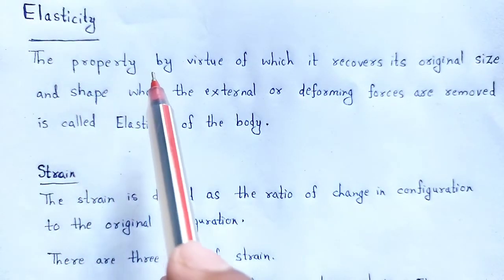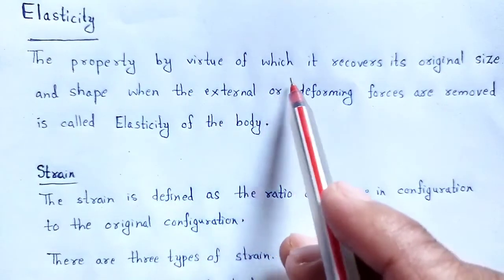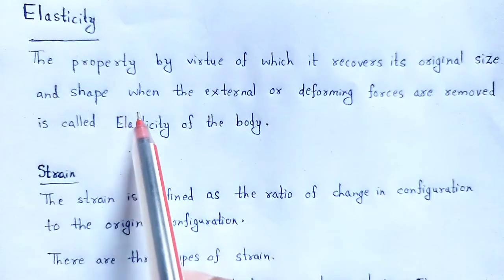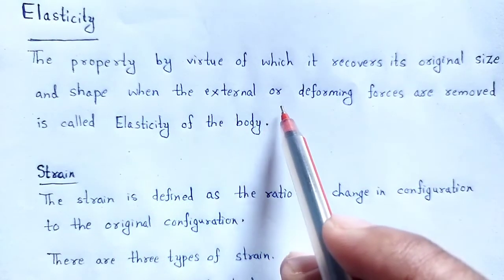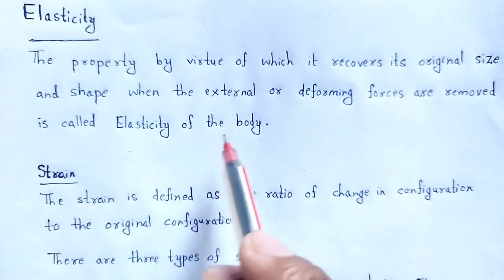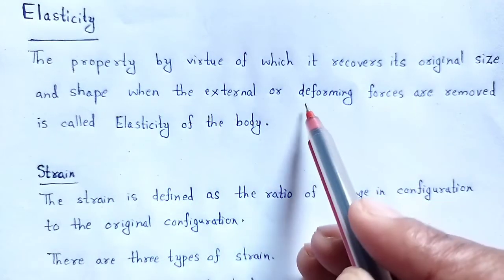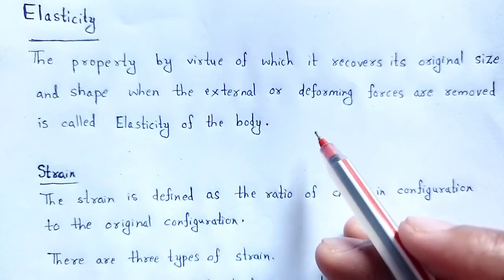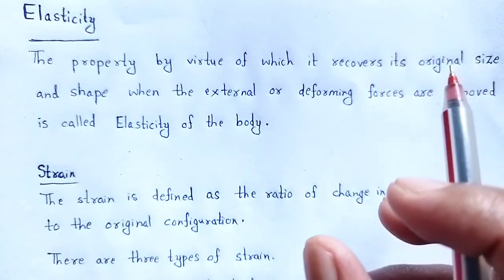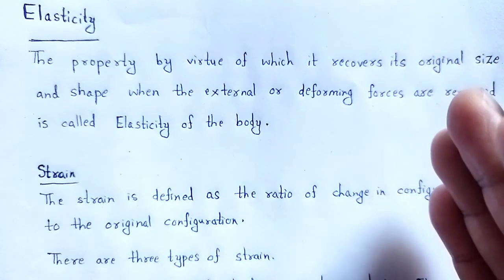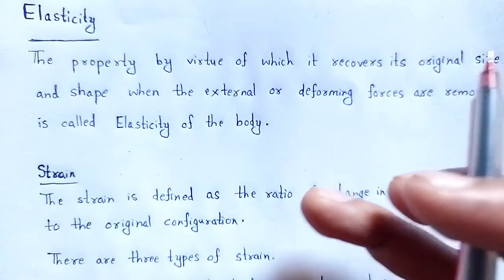Elasticity is the property by virtue of which a body recovers its original size and shape when the external or deforming forces are removed. What is a deforming force? If a body suffers a change in size or shape under the action of an external force, it is said to be deformed.